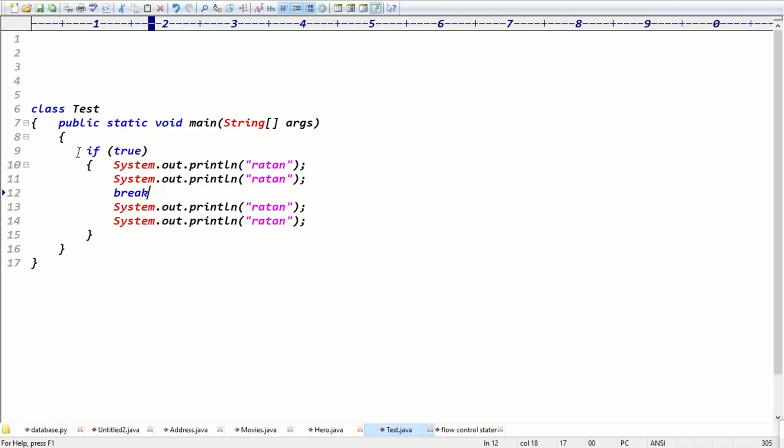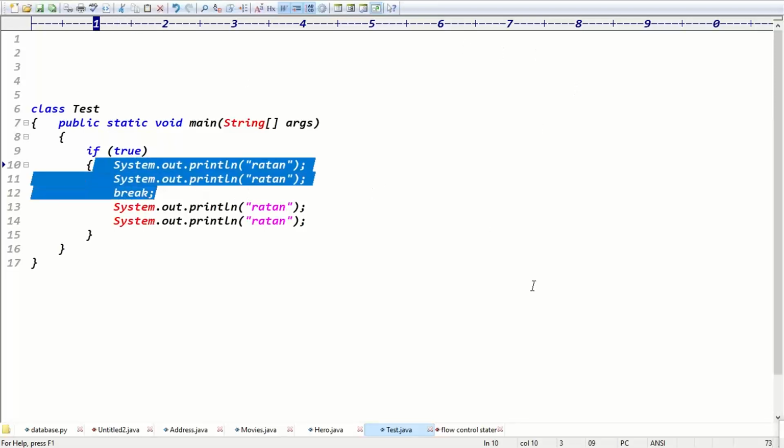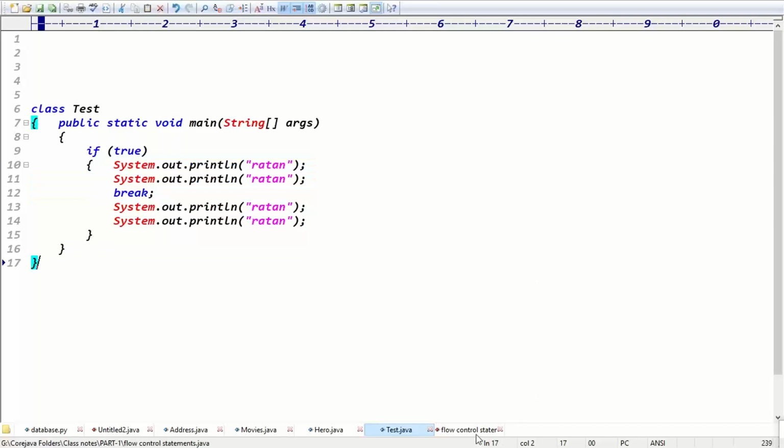Guys, in this case what is the output now? Ratan will be printed twice. Ratan is printed how many times, guys? Twice, right? Exactly. Just now I said one conclusion, right? We can use a break statement in how many places? Only two places, right? Inside the switch and inside the loop.